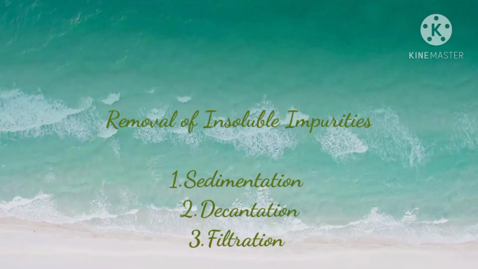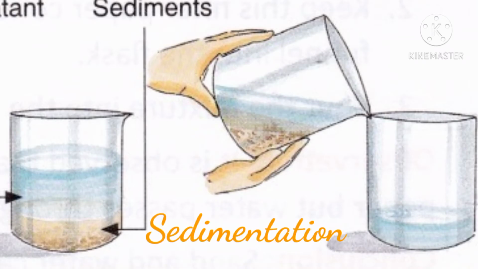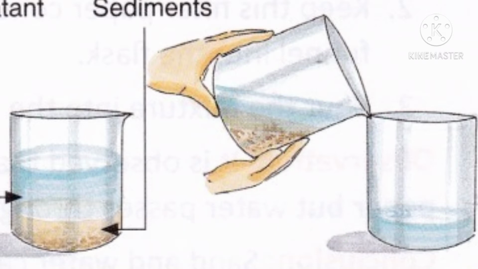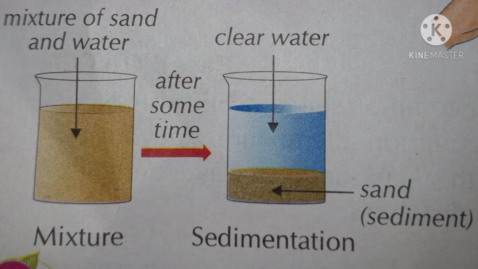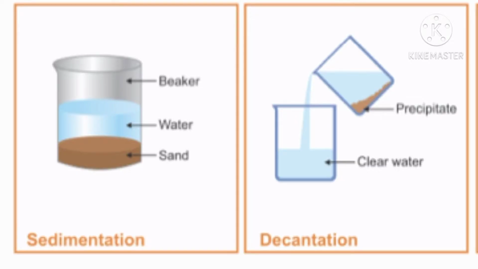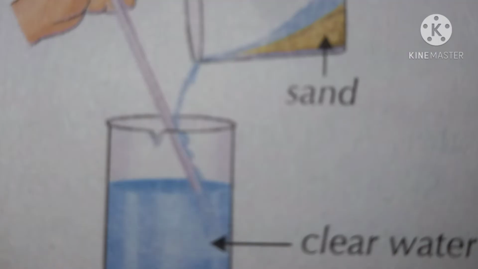Insoluble impurities can be removed by sedimentation, decantation and filtration. In the sedimentation method, a mixture of water and insoluble impurities is allowed to stand undisturbed in a container for some time. The heavy insoluble impurities settle down at the bottom of the container. This layer of impurities is called sediments. When the impurities settle down, clear water is left above the layer of impurities. After sedimentation, the clean water is poured gently into a separate container without disturbing the sediment of impurities. This process is called decantation.